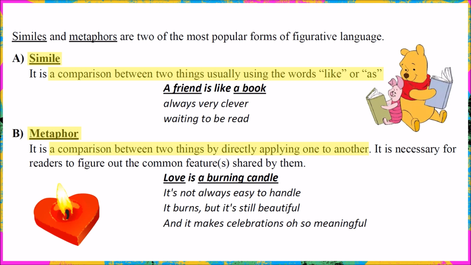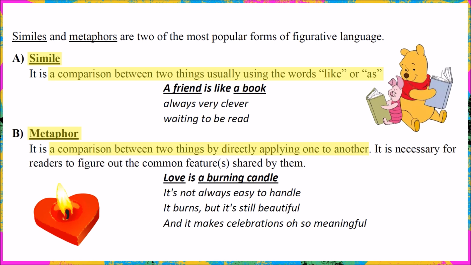Like in this example, love is a burning candle. It doesn't sound right at first, because we know love is a feeling, it's not a candle. But this kind of contrast will make the readers think, and they will try to figure out what is similar between these 2 things, and they will begin to understand what you're trying to express.